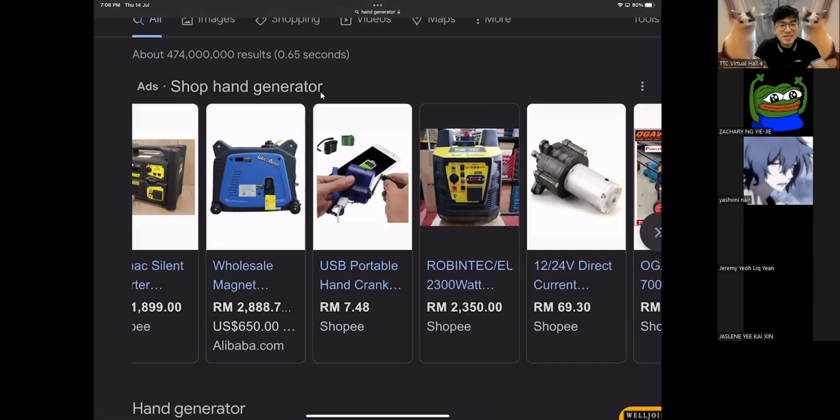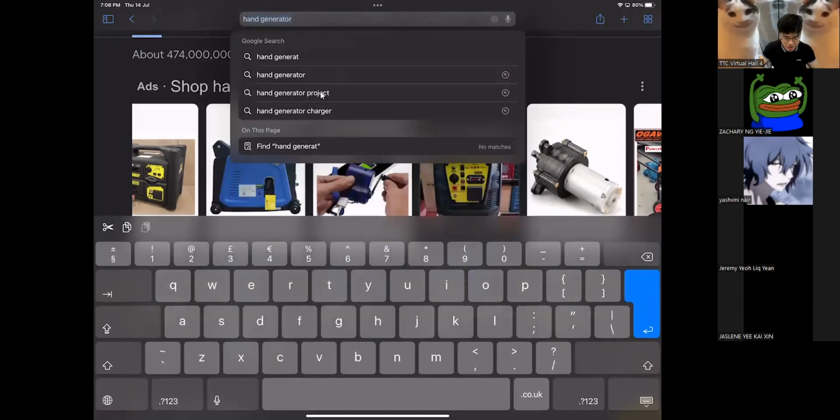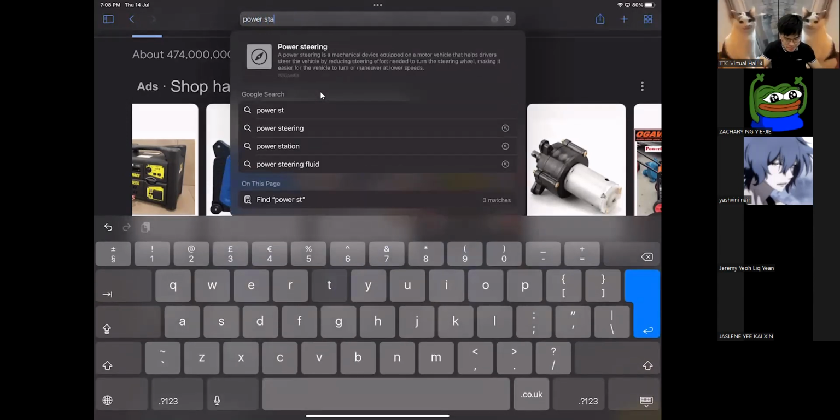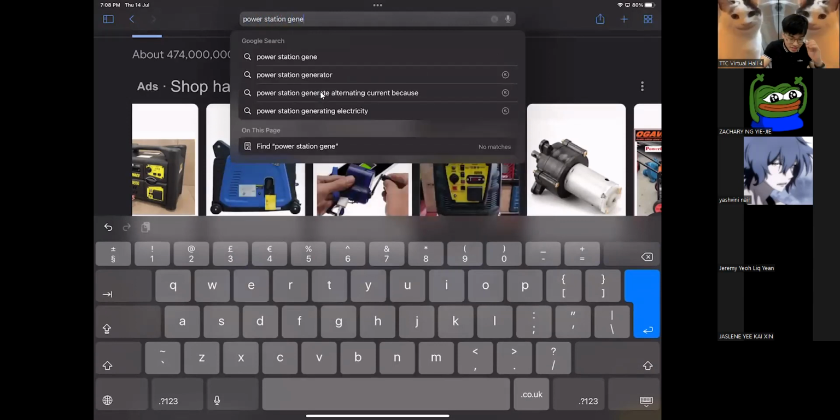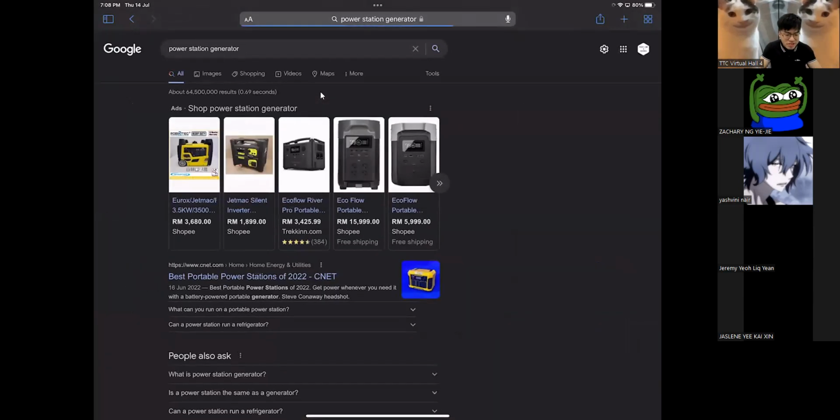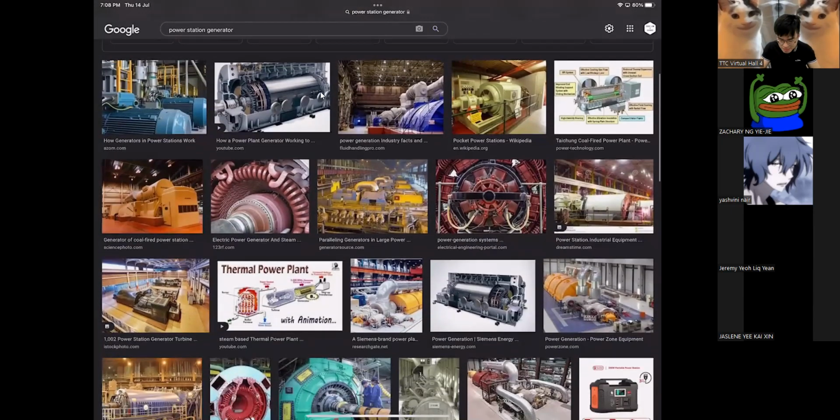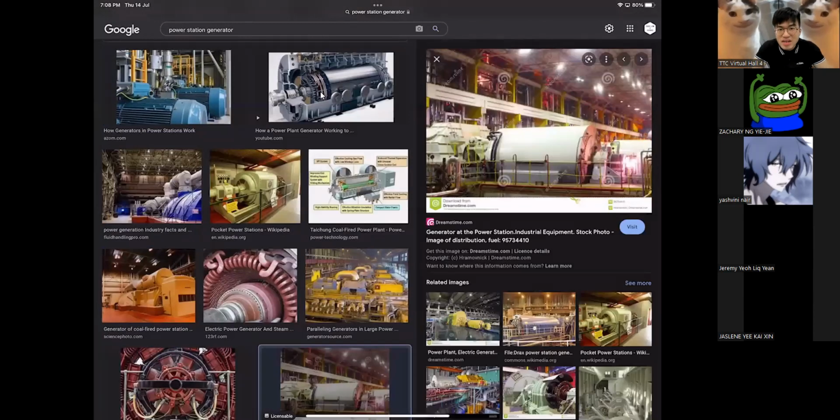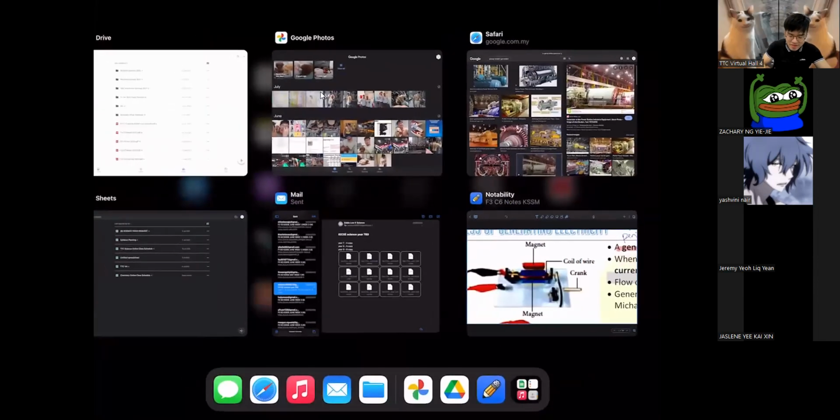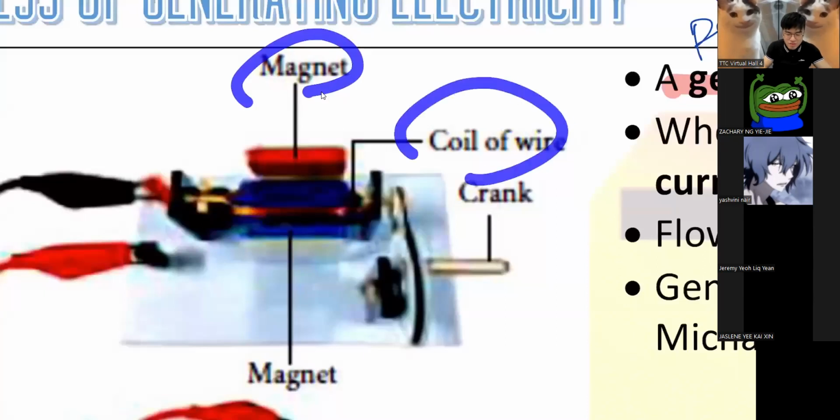So you see, from a small generator like this to a big generator in a power station. Do you know what a power station is? Something as big as this. Look at the size of this. Something as small as this and something as big as this use the same principle to work, that is having a magnet and having a coil of wire.